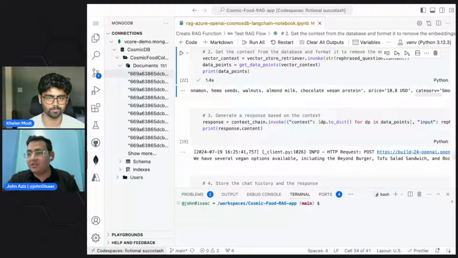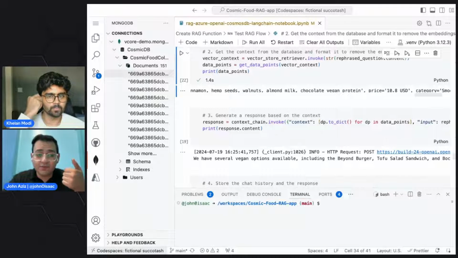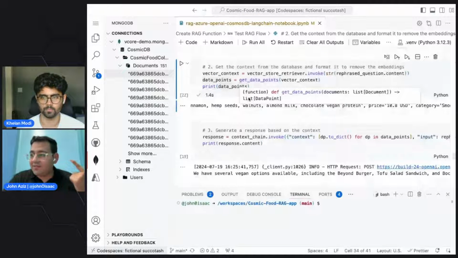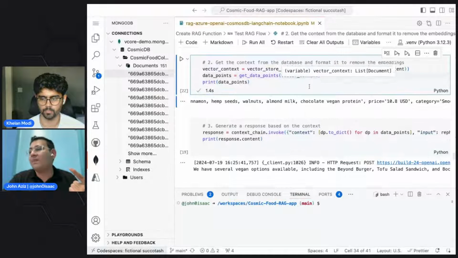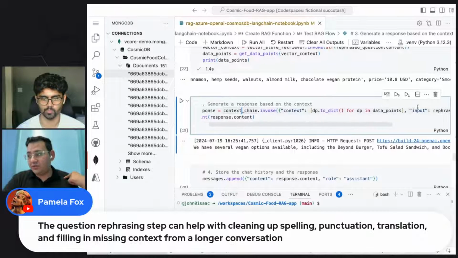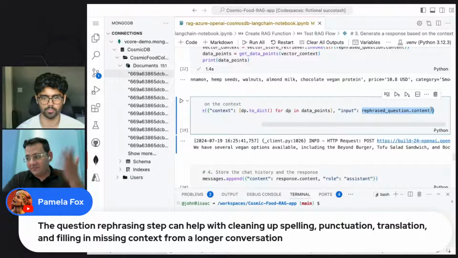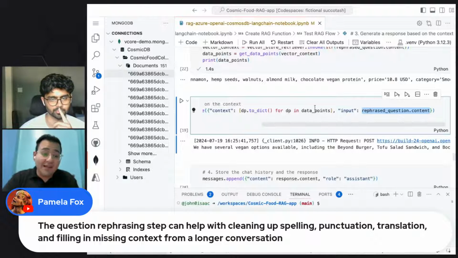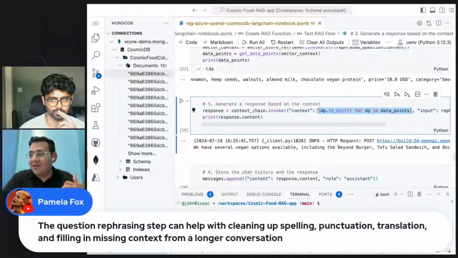And so we did two things. We rephrased the question. We got some documents from the database using that question. The last step is that we send our original question or the rephrased one to an LLM, and we send it these documents from the database.